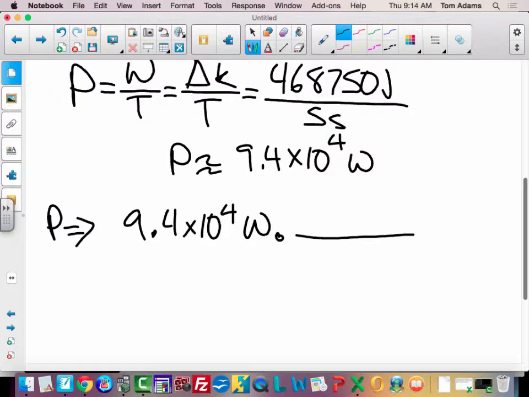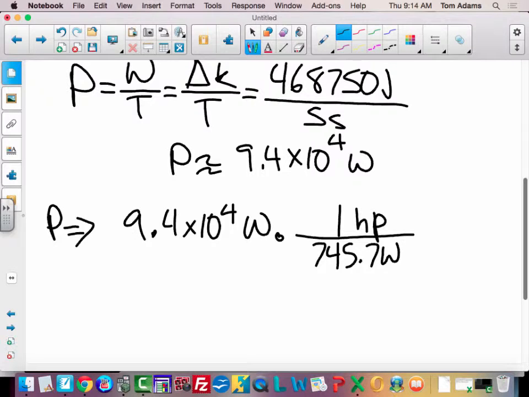So look in the front of your textbook. I think it's the front. 1 horsepower is equal to 745.7 watts. I always forget that one.